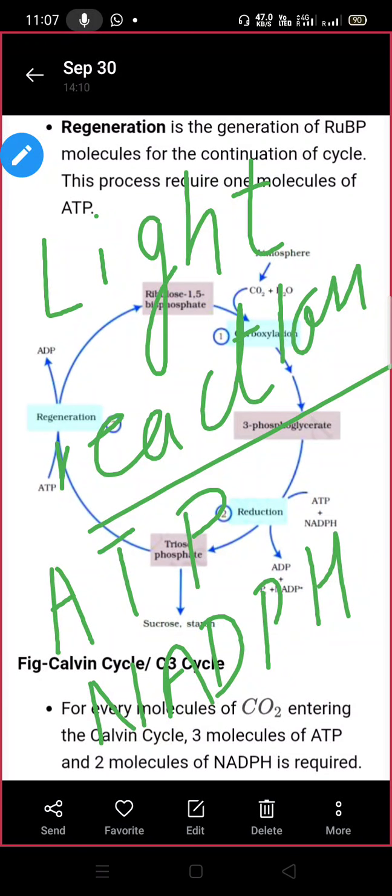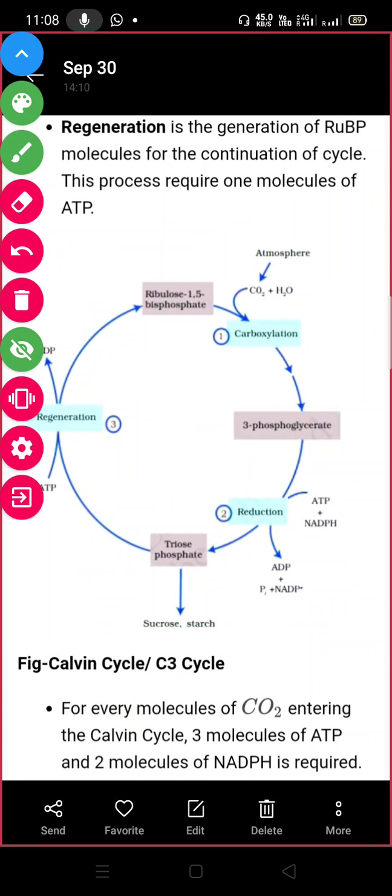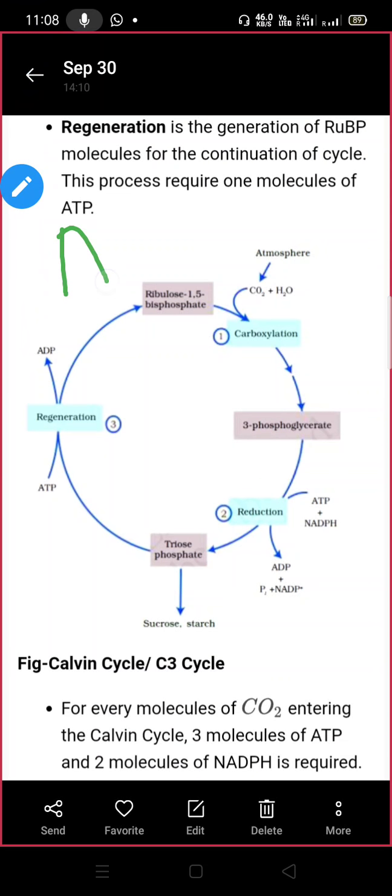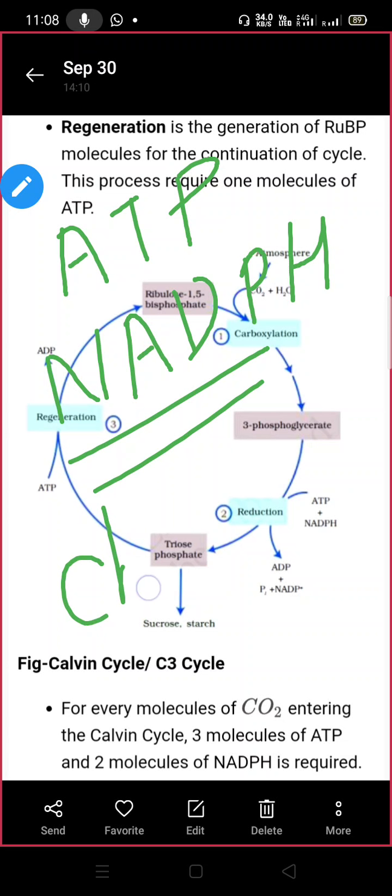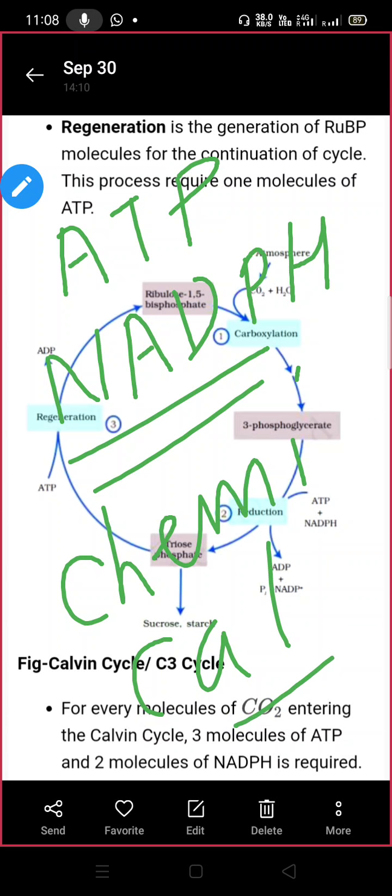So we are discussing here the dark reaction, but first it is compulsory to know that the purpose or motto of the light reaction is synthesizing ATP and NADPH, and these both are the chemical form of the energy. You must remember that ATP and NADPH are forms of chemical energy. ये दोनों क्या हैं? केमिकल एनर्जी की फॉर्म है. And this is the only purpose of having the light reaction in the plant.